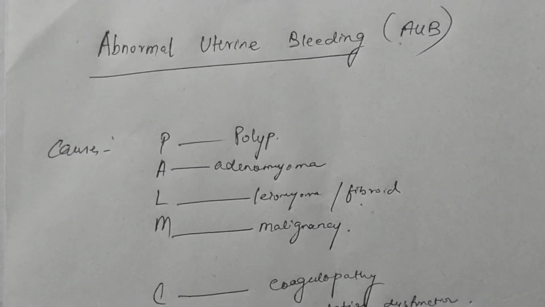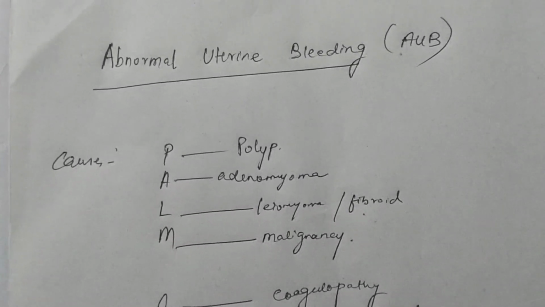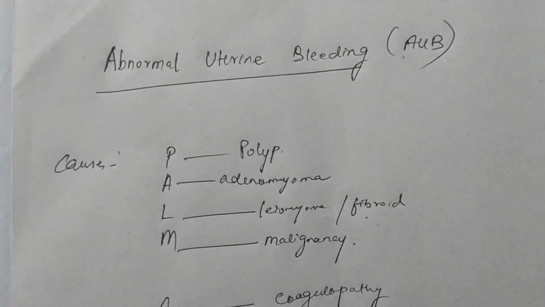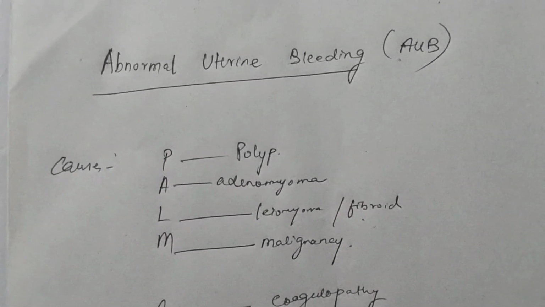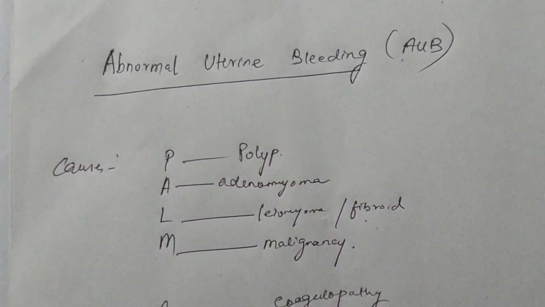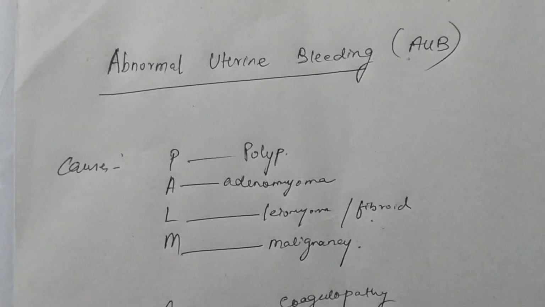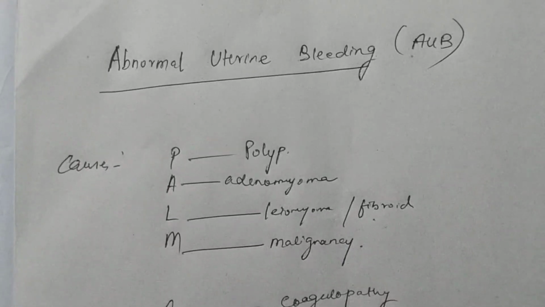For that you have to know what is normal uterine bleeding. Any bleeding which lasts for 2 to 5 days, in which you have to change 3 to 4 pads every day, and which has a 21 to 35 day regularity of the cycle, is called normal uterine bleeding. So what is abnormal uterine bleeding? Any bleeding from the vagina which is not related to pregnancy and which is abnormal in amount. That means you have to change more than 6-7 pads per day, and which is abnormal in regularity and frequency.